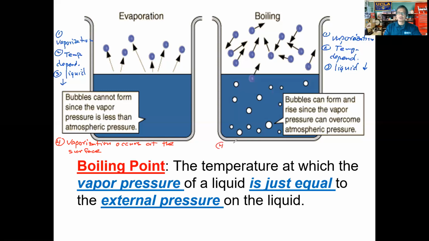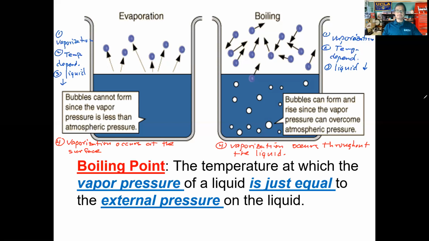For the process of boiling, vaporization occurs throughout the liquid. And that, folks, is going to be the key difference that we can observe about boiling versus evaporation.